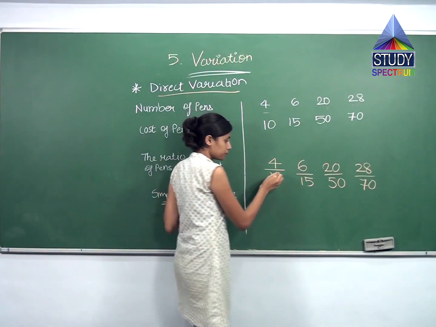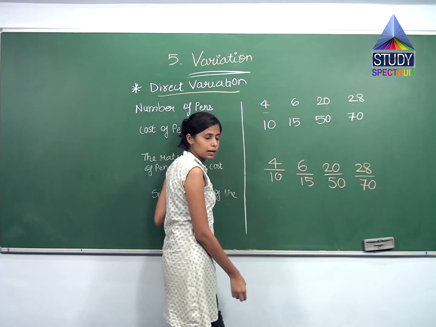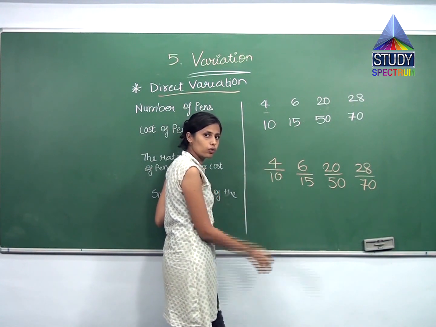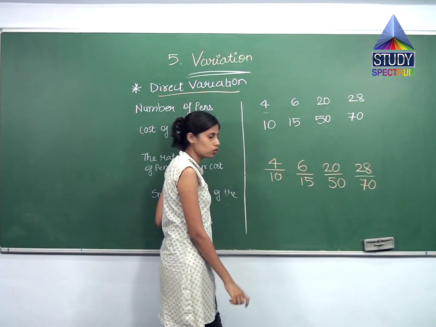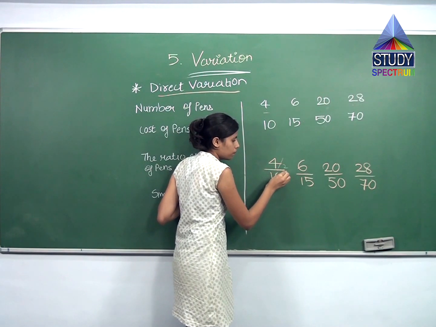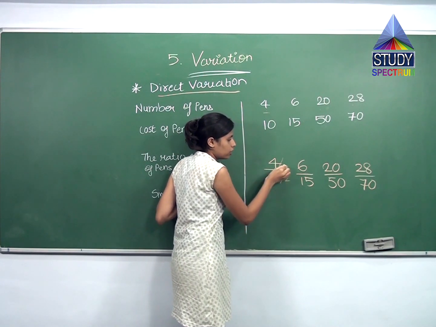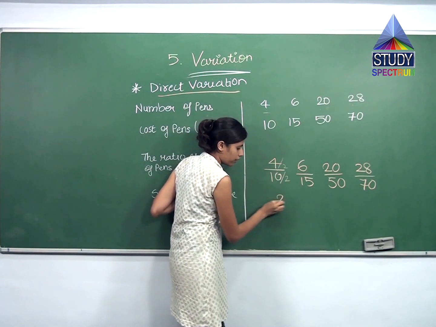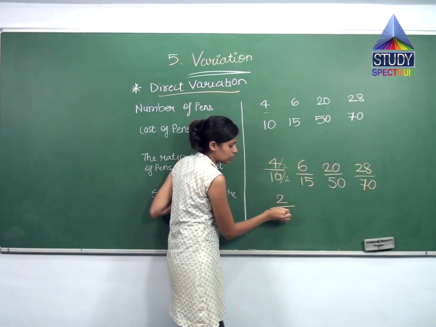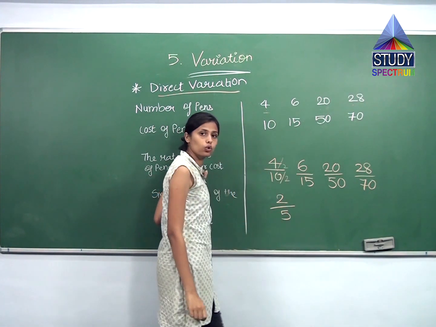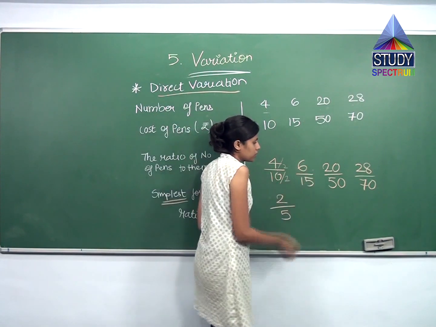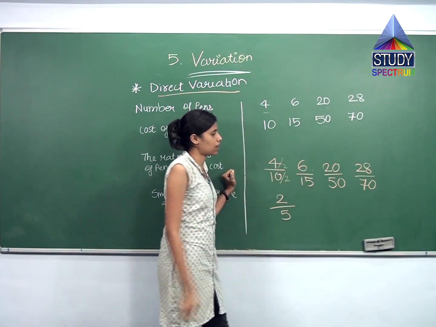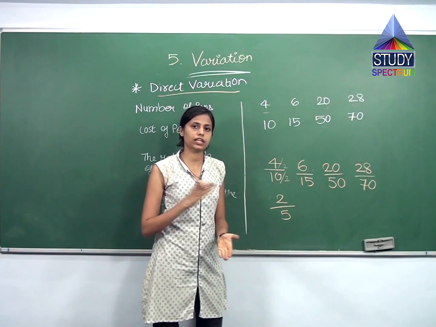So let us find. 4 and 10 they both come in the table of 2, right? So they both can be divided by 2. So when I divide 4 by 2 and 10 by 2, what I get? 2 2s are 4, so I'll get 2 over here. 2 5s are 10, so 5 over here. I get 2 by 5. Over here 6 and 15. 6 comes in the table of 3, right? 3 1s are 3, 3 2s are 6.